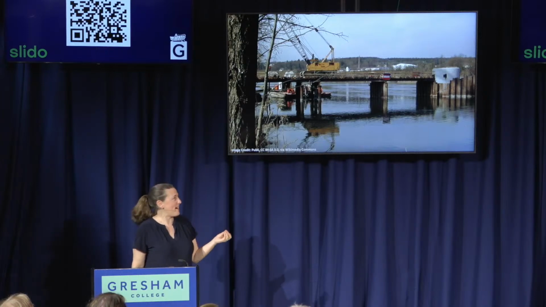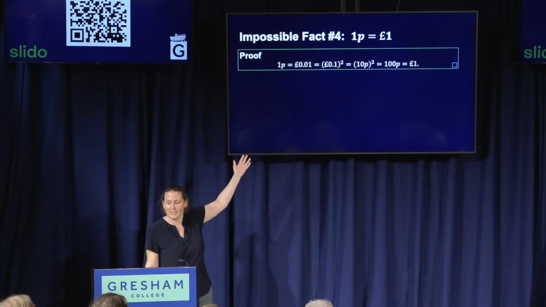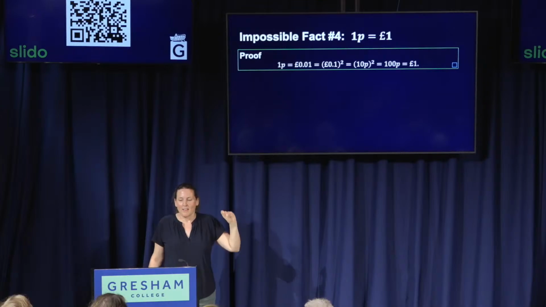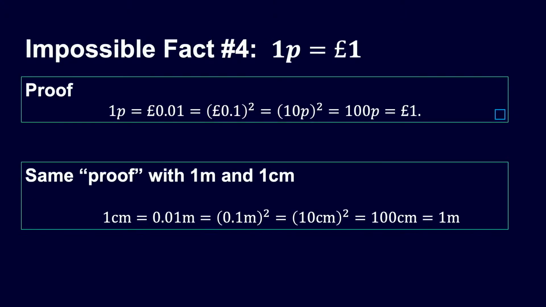So if we think back to units mattering, if we think back to our impossible proof that 1 penny equals 1 pound, it's easier to spot what's gone wrong, if you hadn't already, if we were to try and do this same thing but with centimeters and meters. Because we straight away can see that some of the things that we're saying are equal to each other aren't even measuring the same thing. Because we've got meters, 0.01 meters, and we're claiming that that is equal to some number of meters squared.